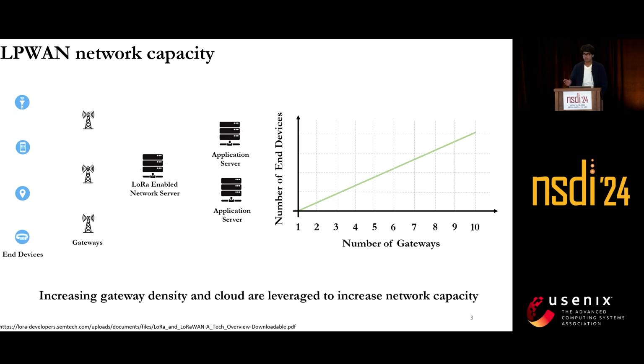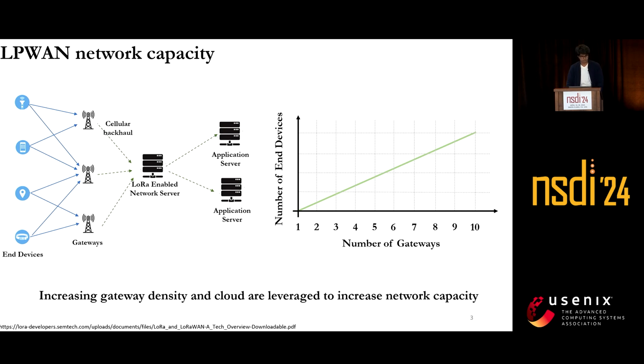Let me give you an example of LoRaWAN, which is a popular LPWAN technology. In LoRaWAN, end devices send their wireless messages to the gateways. Multiple gateways can listen to the same message. The gateways send these messages to a cloud server where redundancy is used to decode bits.